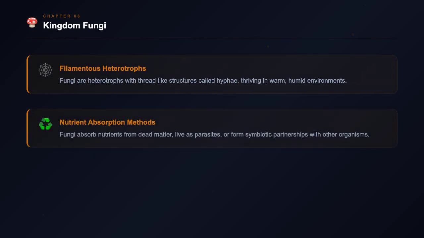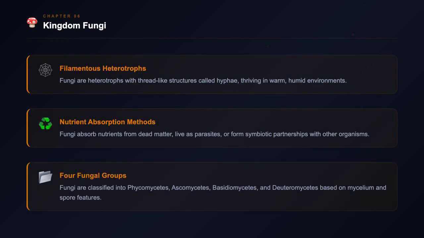Fungi are heterotrophic organisms with a huge variety in shape and habitat. They have a filamentous body made of thread-like structures called hyphae. Fungi feed in different ways, including absorbing nutrients from dead material, living on other organisms, or forming partnerships. They live in various environments, preferring warm and humid conditions.